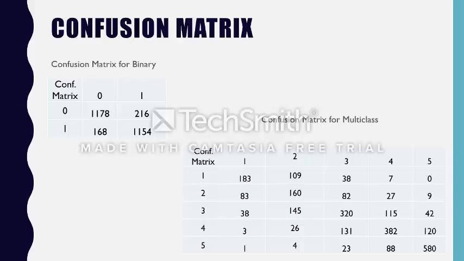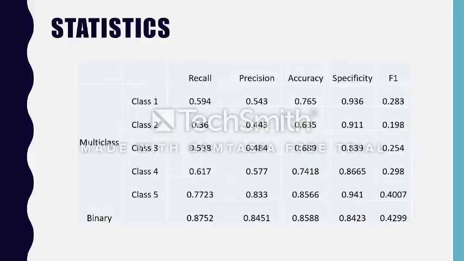Similarly, in the confusion matrix for multi-class, we can see that as we go down between 1 and 1, 2 and 2, 3 and 3, the errors are actually high only towards the plus and minus 1 ratings, but as they go away the error decreases significantly. We have also calculated the required statistics: precision, recall, accuracy, specificity, and F1.